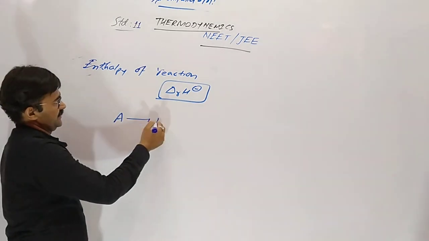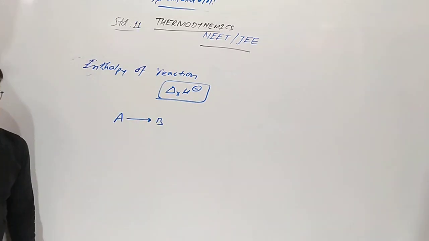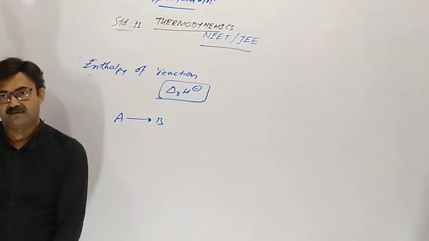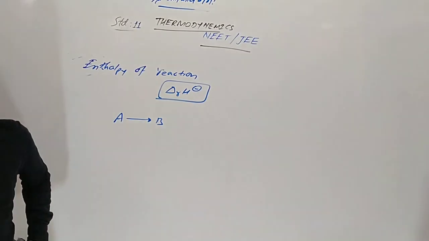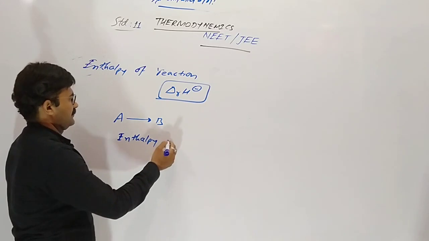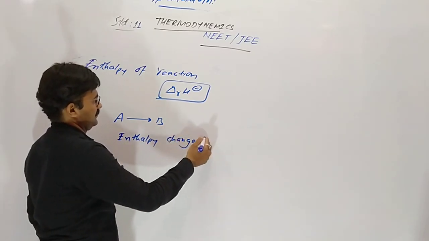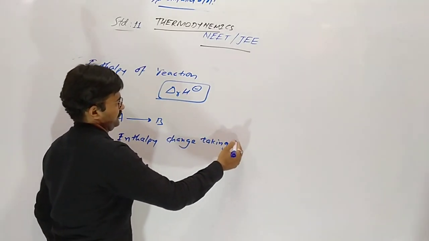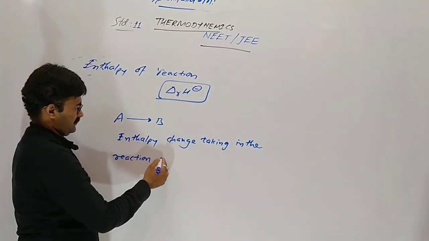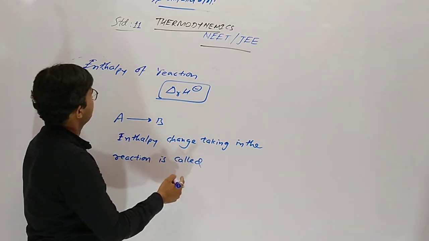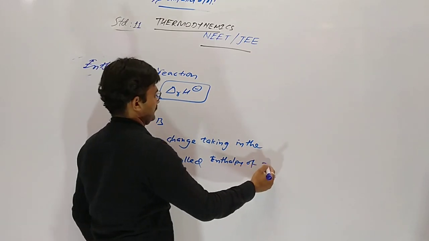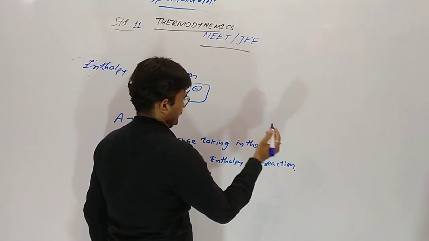Suppose substance A is converting into B. The enthalpy change taking place in the reaction is called enthalpy of reaction.